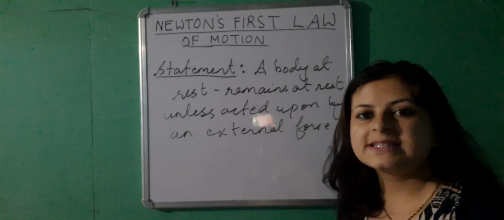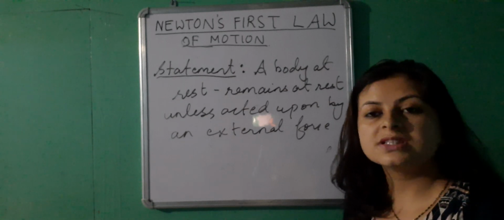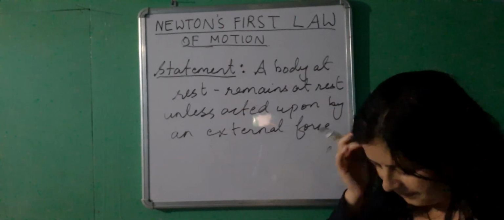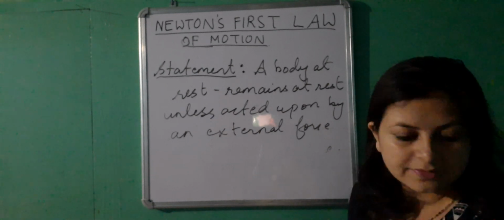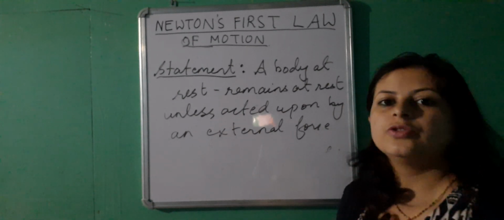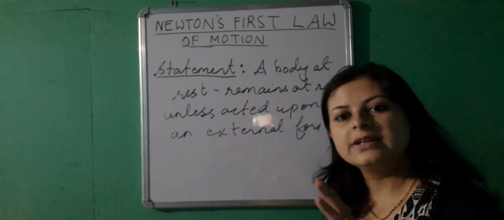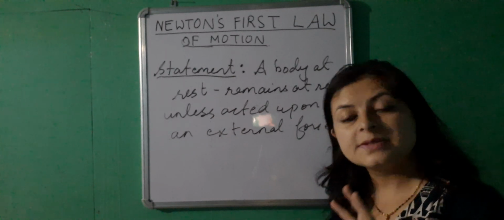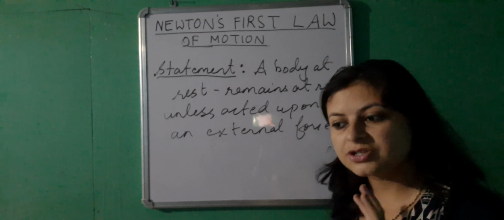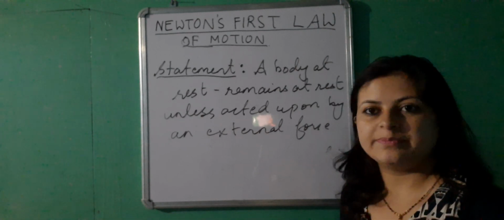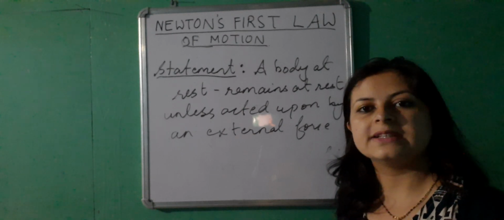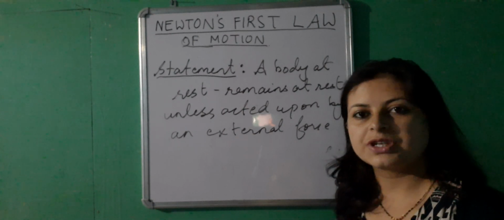That is the complete statement of Newton's first law of motion. From this we have learned that if you don't apply a force on a body, the body will remain in its previous state. This is a special property of any object, to remain in its previous state, be it in the state of rest or a uniform motion.